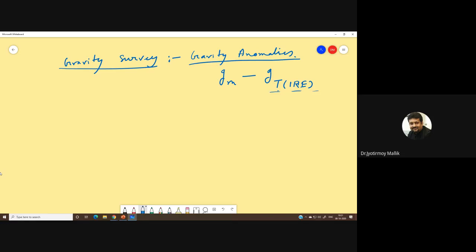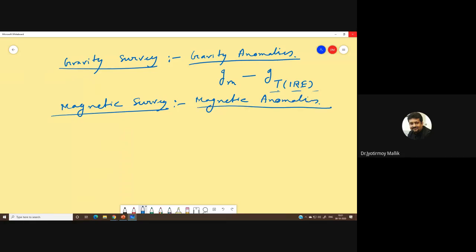Now, similarly, for a magnetic survey, we are also interested in magnetic anomalies. So there will be a magnetization measured, and there will be a theoretical magnetization, right? The measured magnetization I will get from my magnetometers.